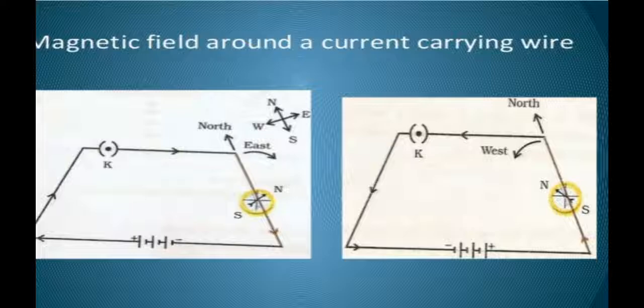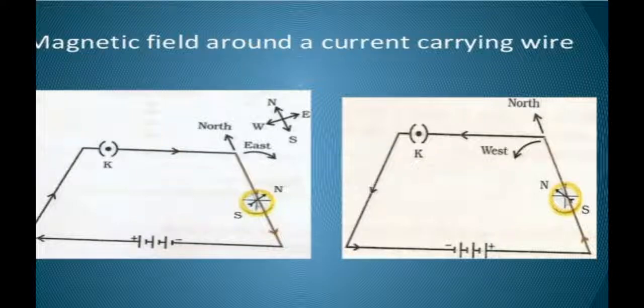So what conclusion can we draw from the above experiment? The first conclusion is that a current carrying conductor produces a magnetic field. The second is that the larger the value of current in the conductor, the stronger is the magnetic field, and vice versa.